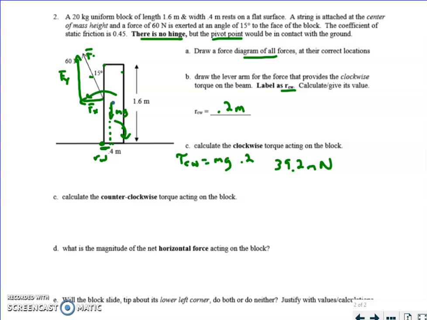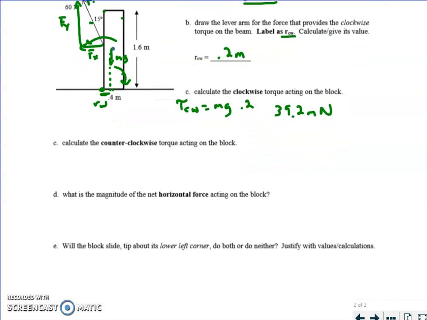I'm not going to worry about positive or negative because I'm just going to compare clockwise and counterclockwise. So the counterclockwise torque is due to this Fx. So for the lever arm, this is 3 points. This is 2 points. 3 points is identify that our counterclockwise lever arm is 0.8 meters. In other words, it's half of this distance because the force is acting up through the center of mass. Now the counterclockwise torque is going to be a force. Well, which force? It's going to be Tx, multiplied by that counterclockwise lever arm. So you have to do a separate calculation.